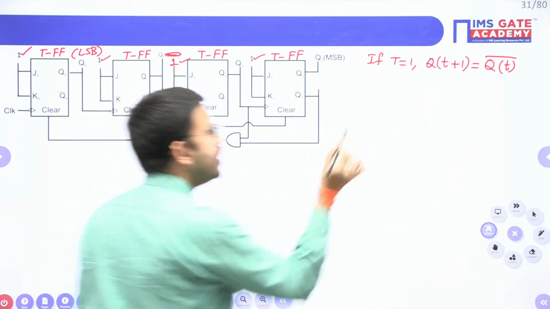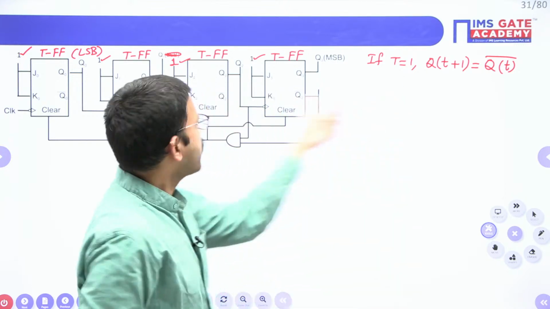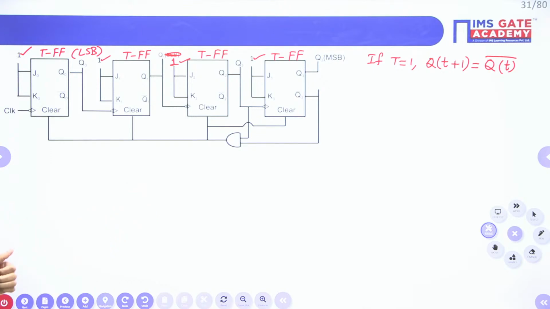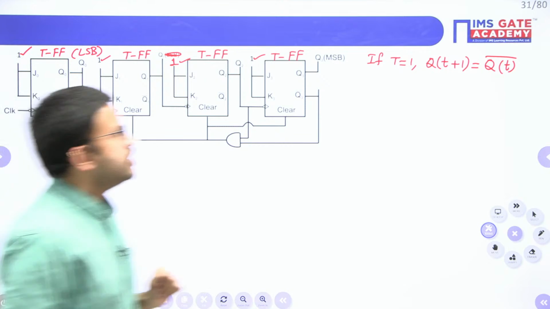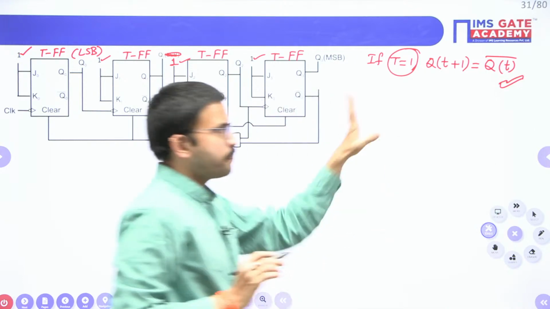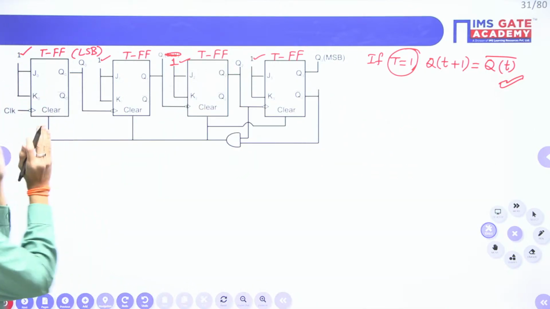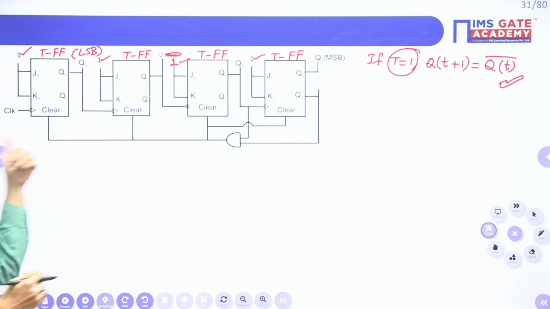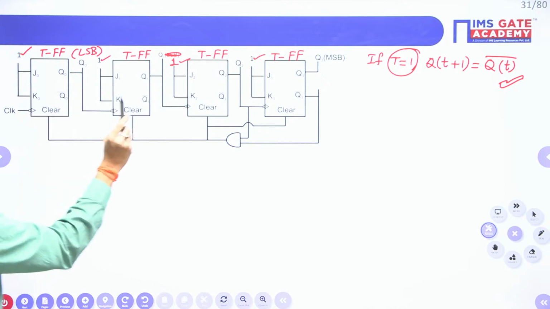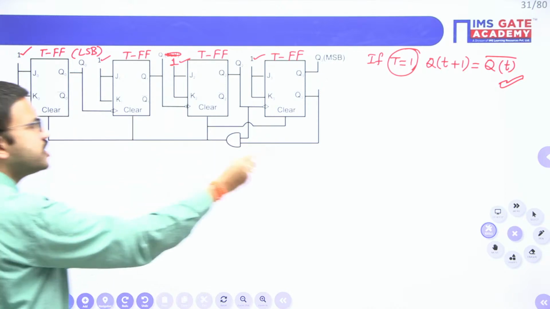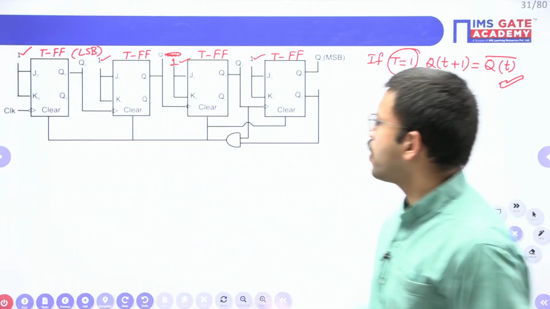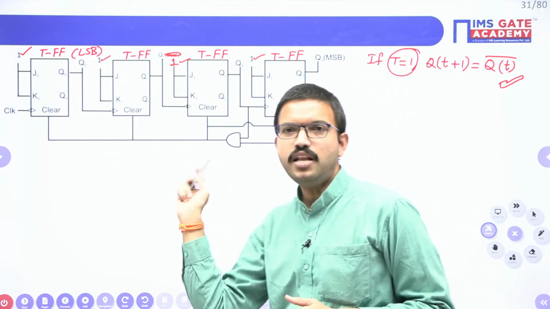This will happen according to the respective flip-flop, whatever the edge of the clock signal you are giving. That is very important. Whenever T value is 1, the next state will be the complement of the present state. That is true, but that will happen for the respective flip-flop whenever you get the corresponding edge of the clock signal. Now just tell me, here you have 4 T flip-flops, whether all the 4 T flip-flops have the same common clock signal or different clock signals.